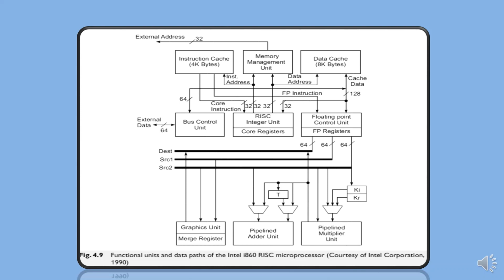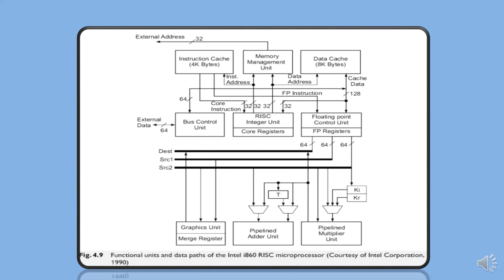The instruction cache had 4 kilobytes organized as a two-way set associative memory with 32 bytes per cache block. It transferred 64 bits per clock cycle, equivalent to 320 megabytes per second at 40 megahertz. The data cache was a two-way set associative memory of 8 kilobytes. It transferred 128 bits per clock cycle at 40 megahertz. A write-back policy was used.